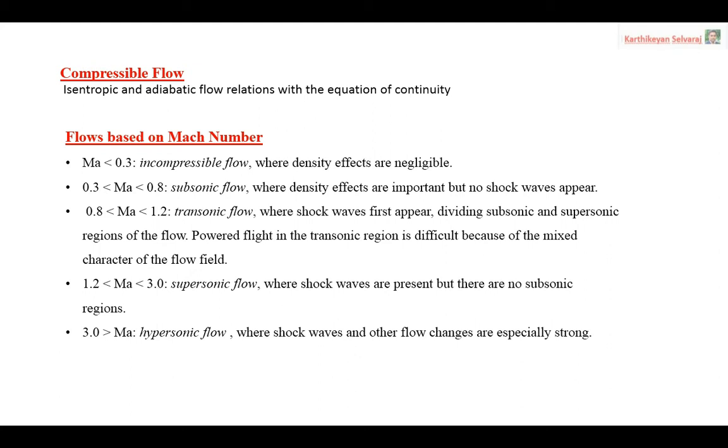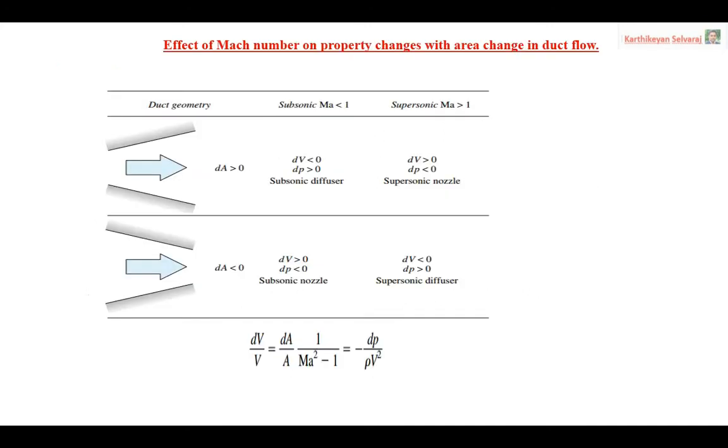Next, Mach number 1.2 to 3 is supersonic flow, where shock waves are present but there is no subsonic region. It's purely a supersonic region only. Then Mach number greater than 3 is hypersonic flow, where shock waves and other flow changes are especially stronger compared to all other types of flows.